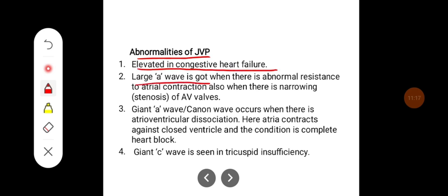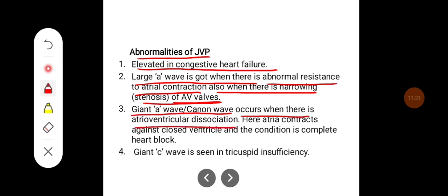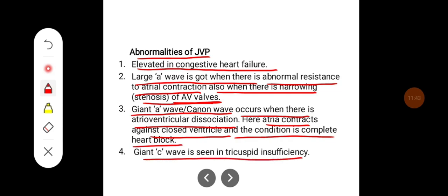A large A wave is got when there is abnormal resistance to atrial contraction, also when there is a narrowing of the AV valves. And giant A wave or cannon wave occurs when there is atrioventricular dissociation. Here atria contracts against the closed ventricle and condition is complete heart block. The giant C wave is seen in tricuspid insufficiency.